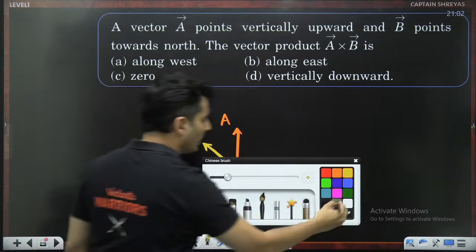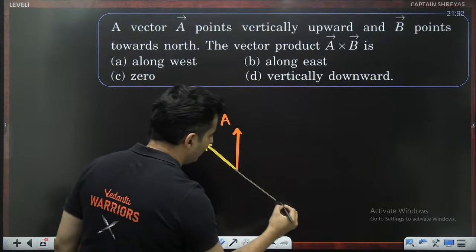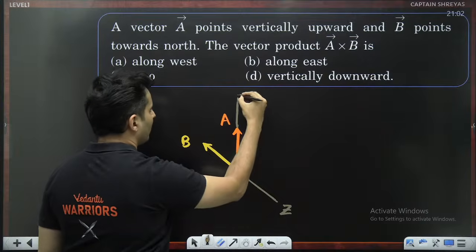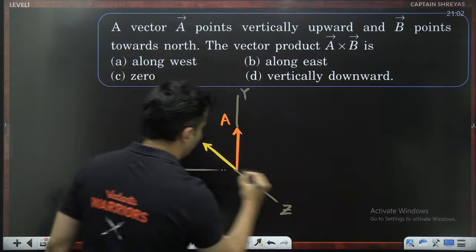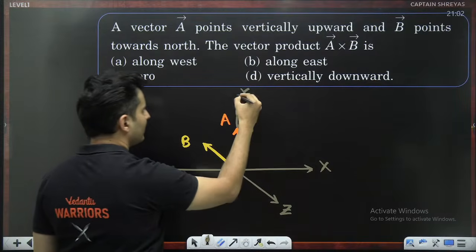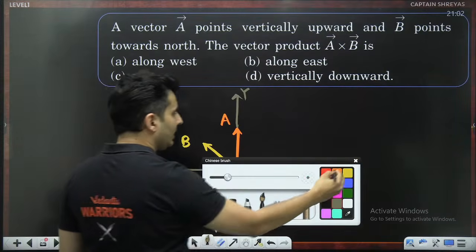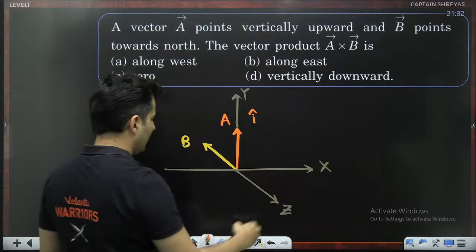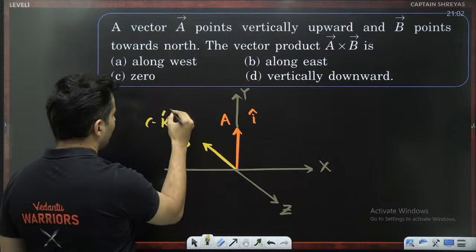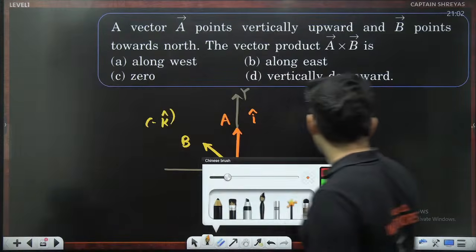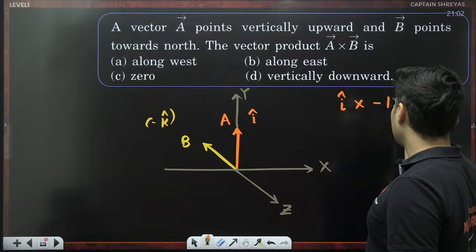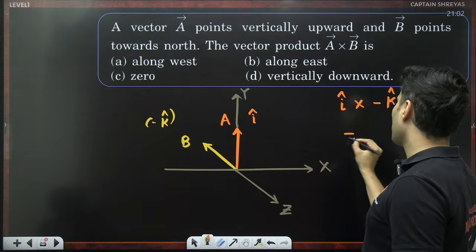So if you look at it from the axis point of view, this was your Z axis, this was your Y axis, and this was your X axis. This was Z, this was X, and this is Y. So A is along basically I cap, B is along minus K cap. So what will I cross minus K be equal to?